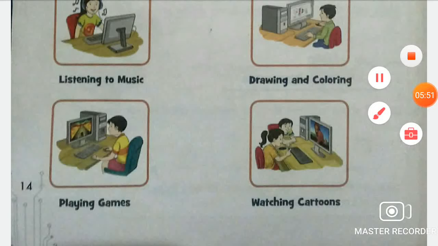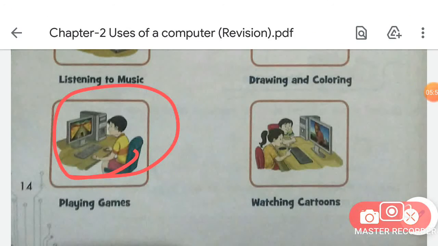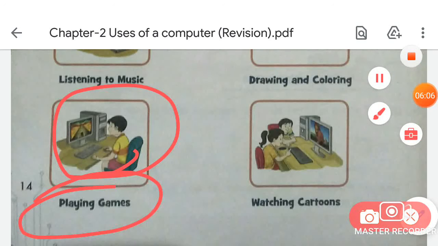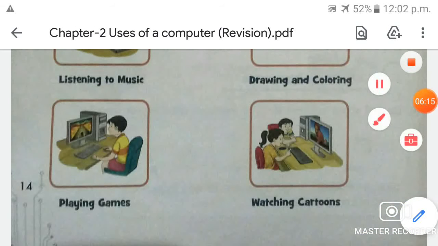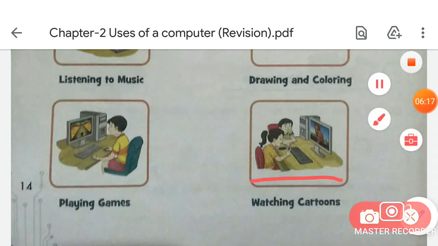And the next thing that you can do on a computer is playing games. Okay, you can also play games with the computer. So what is the spelling of playing, students? The spelling of playing is P-L-A-Y-I-N-G, playing. Okay, and the spelling of games is G-A-M-E-S, games.